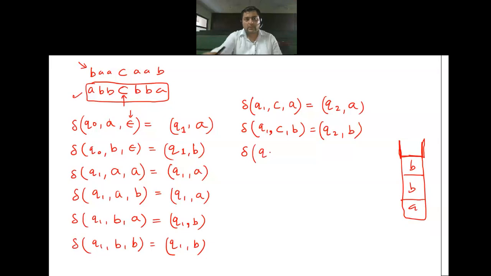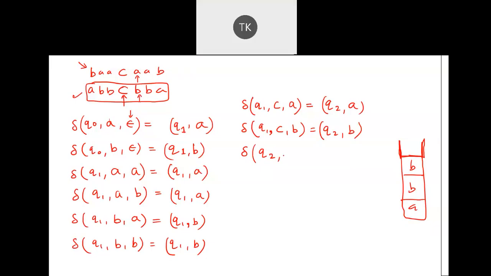Obviously, the next state you will have is Q2. The state you will have in your hand is Q2. Everybody is clear for this? Now, on this Q2 state, what will you be reading? C has been read, so you may read one A or one B. So on the string, what will you be reading?